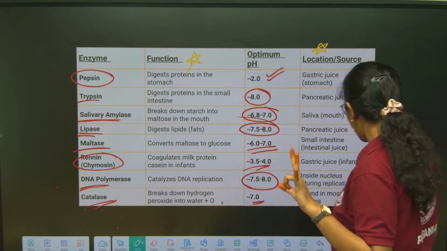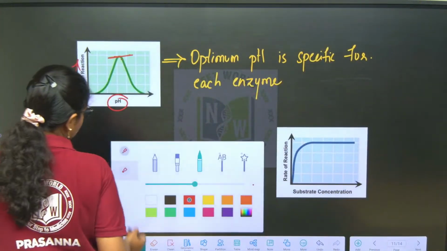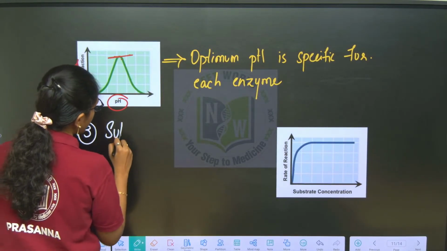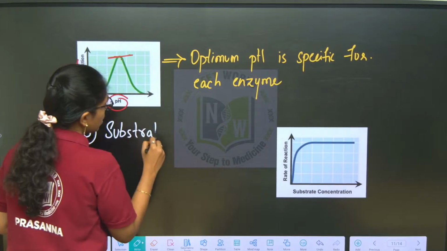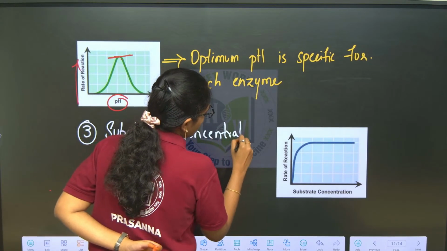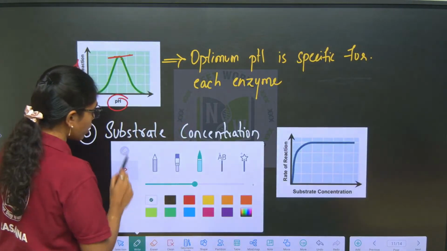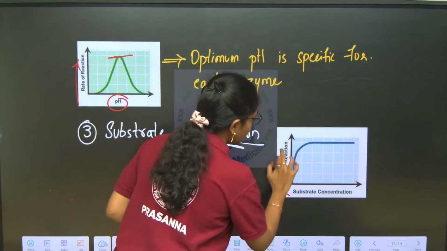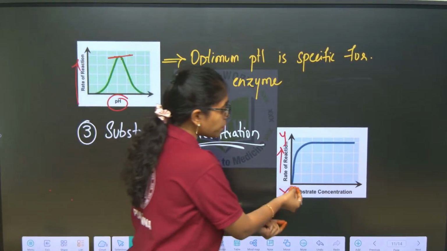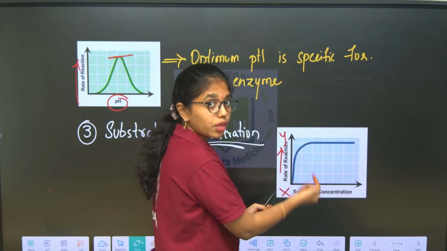Let us look into the third most important factor that is affecting the enzyme activity here. Third factor is substrate concentration. So here on the x axis the substrate concentration is plotted, and on the y axis the reaction rate as usual. So as the substrate concentration is increased, the velocity of the reaction will be increased.